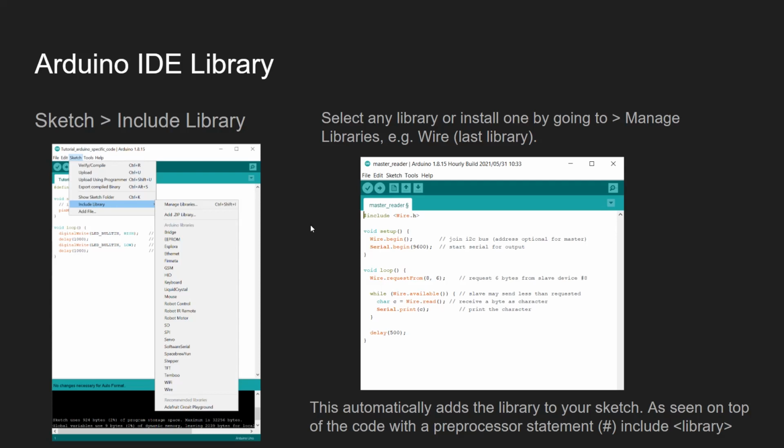You can also make your own library by coding them, and a library is actually just using a certain set of pre-written code to make your life easier and so you don't have to rewrite every single piece of code.